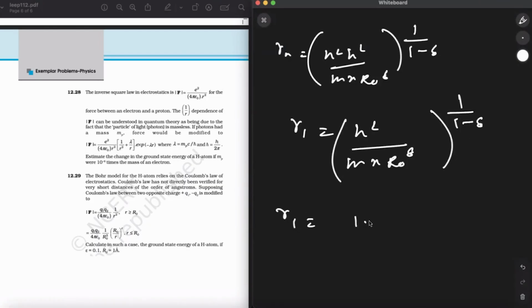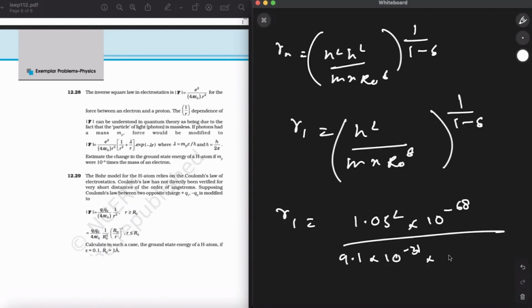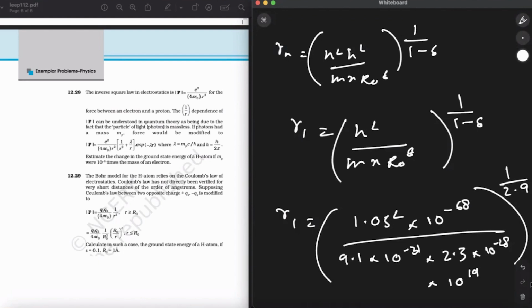R1 can be written as 1.05 into 10 to the power of minus 34, whole squared, divided by 9.1 into 10 to the power of minus 31 into 2.3 into 10 to the power of minus 28 into 10 to the power of 19, and this whole to the power of 1 divided by 2.9, because delta is equal to 0.1.